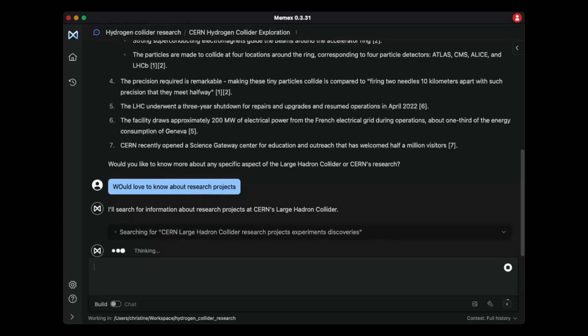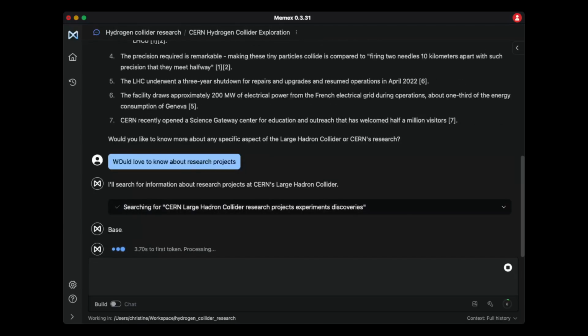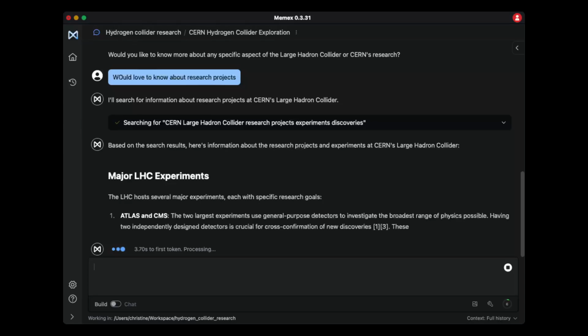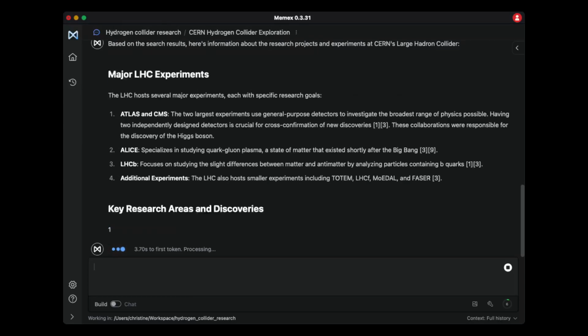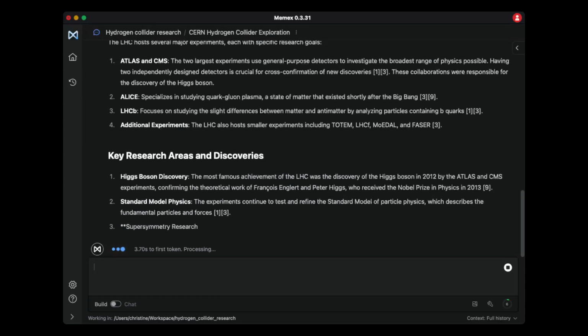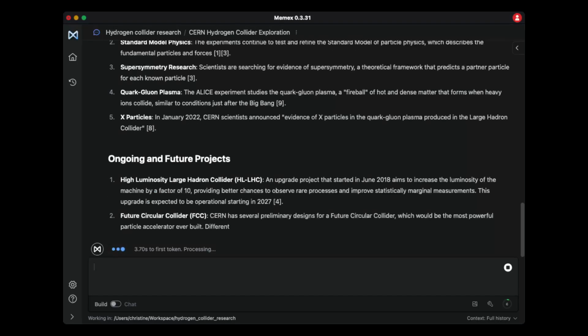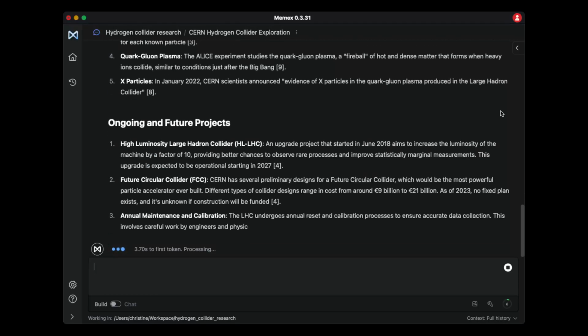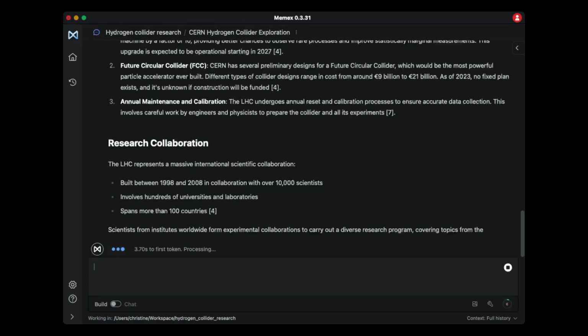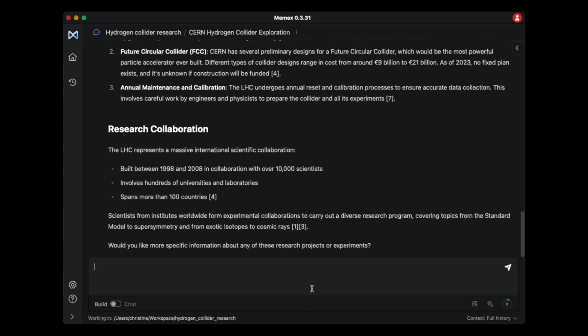All right, so it's looking for some research projects, and it's talking about some of the experiments that are going on. Okay, I like the fact that it's giving me some more: research collaboration, all the scientists.